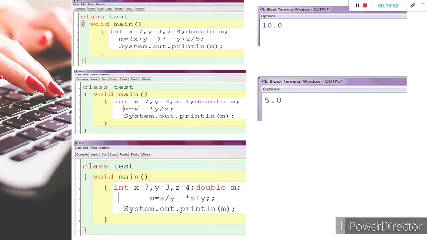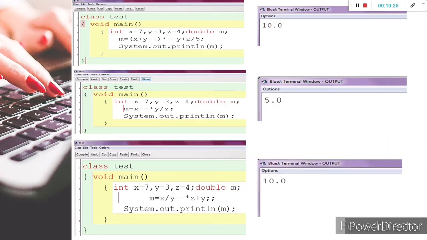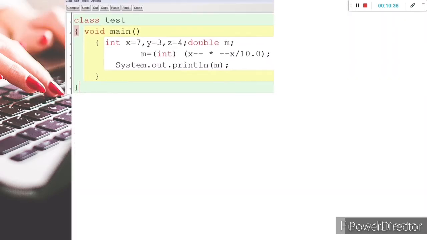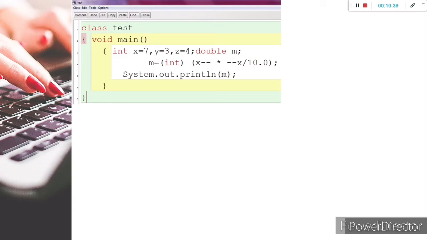If you calculate this one, we will get 10.0, because 7 by 3 will get 2, 2 into z is 4, 8 plus the updated value of y, which is 2, will get 10. By typing this code in Java also you may check.